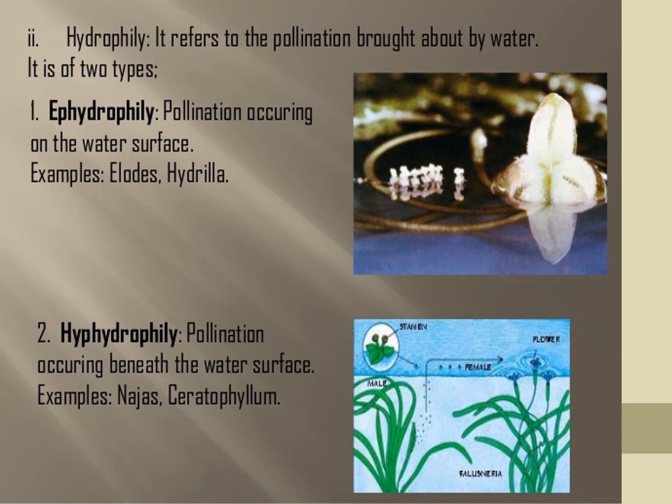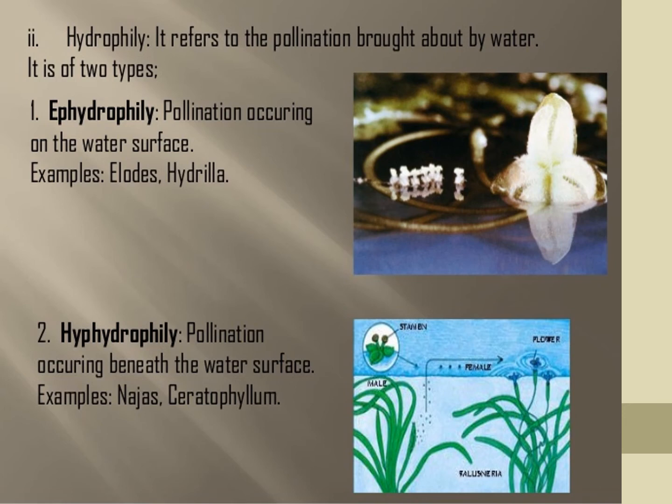The pollen grain goes through the water from one flower to another flower, male flower to female flower. That is called hypohydrophily.